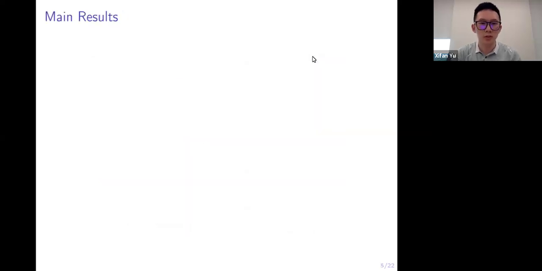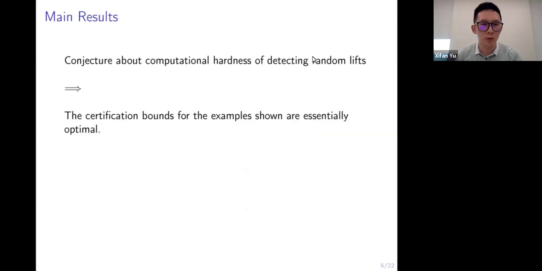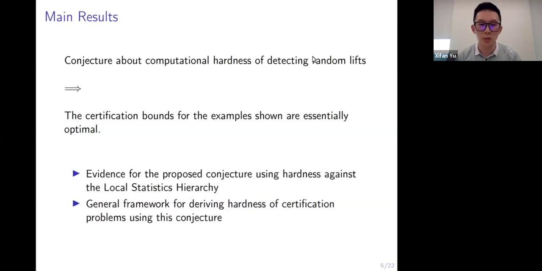The main result of this paper is as follows. We propose a new conjecture about the computational hardness of detecting random graph lifts, which in turn implies the certification bounds for the examples shown in the previous slides are essentially optimal. We also provide evidence for the proposed conjecture using hardness against the so-called local statistics hierarchy. And we also set forth a general framework for deriving hardness of certification problems using this conjecture.